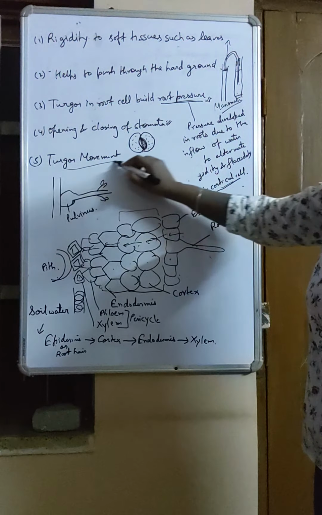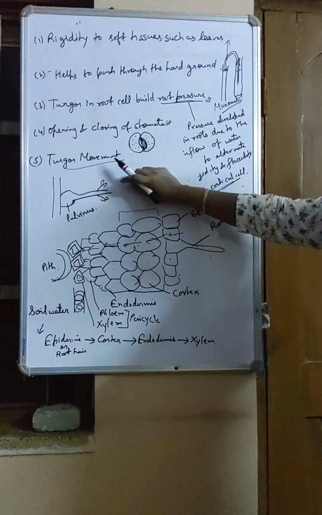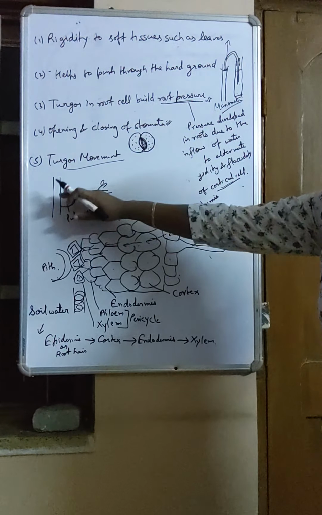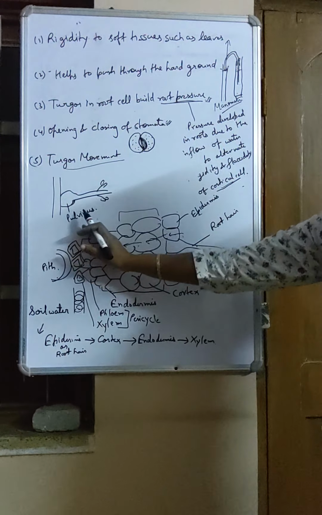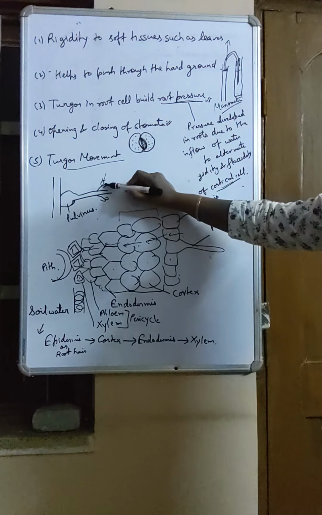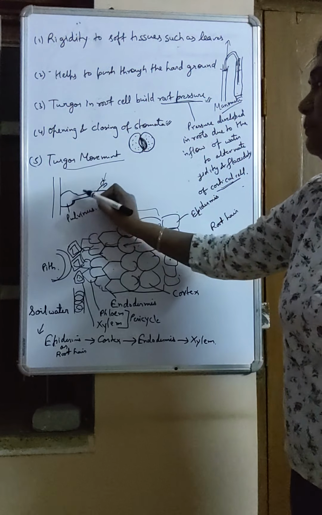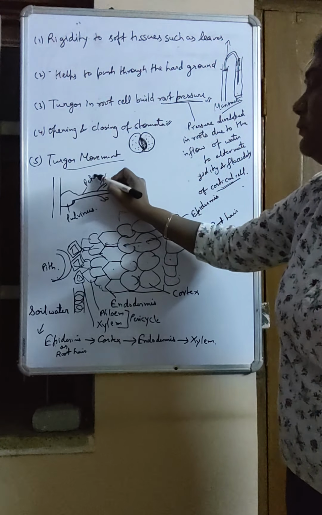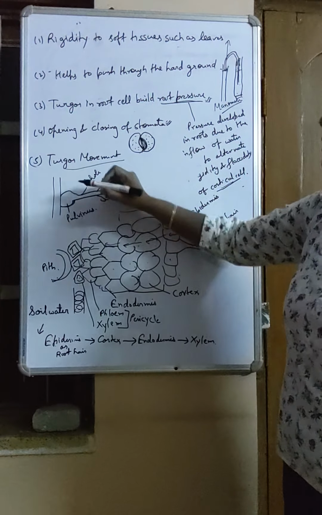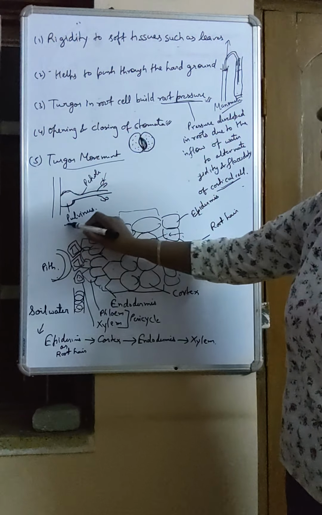Now turgor movement. You must have seen the touch me not plant, children. If you touch a leaf, slowly what happens? The whole leaf droops and the stem also droops. This happens because of its base, the base of the petiole. We know what a petiole is, the attachment of the leaf with the stem. Below the petiole, in the touch me not plant, there is a swollen base called pulvinus.